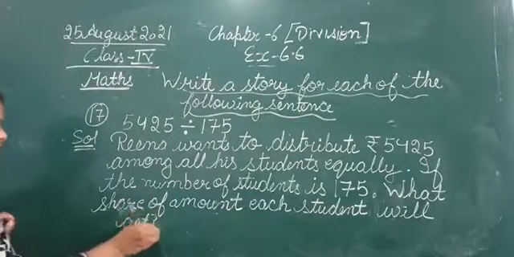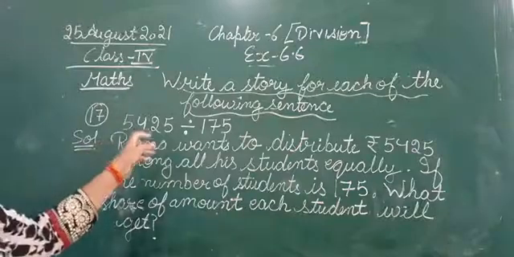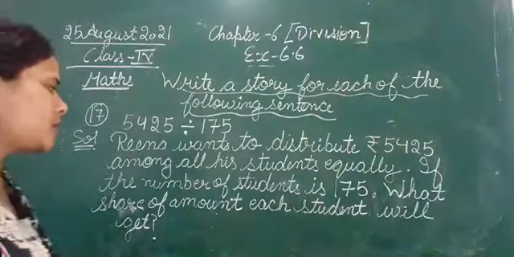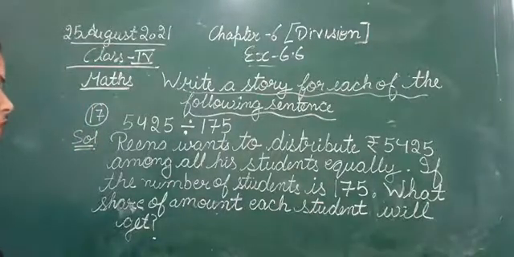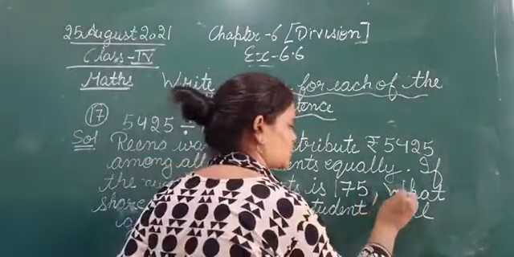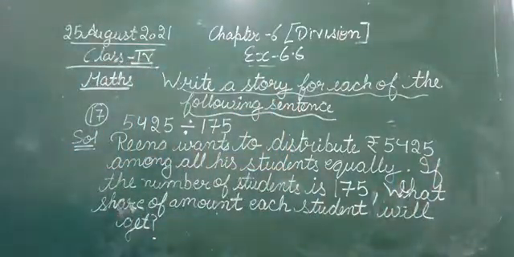ओके, तो आप इसे सिंपल भी बना सकते हो अगर आपके पास कोई इजी है. So Reena wants to distribute ₹5,425 among all his students equally. Mentioning equally is very must. If the number of students is 175, what share of amount each student will get. यहाँ पे बेटा कॉमा ही लगाइए, फुल स्टॉप नहीं आएगा, इफ है ना आगे, तो ये होगी स्मॉल.